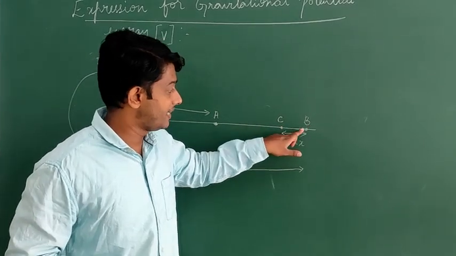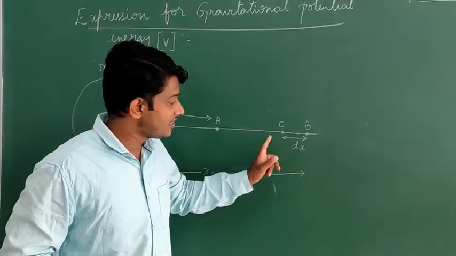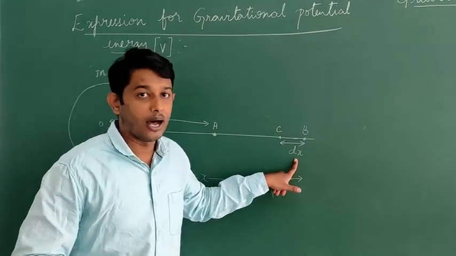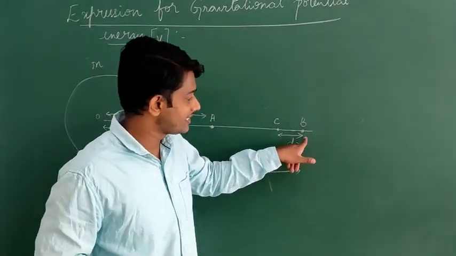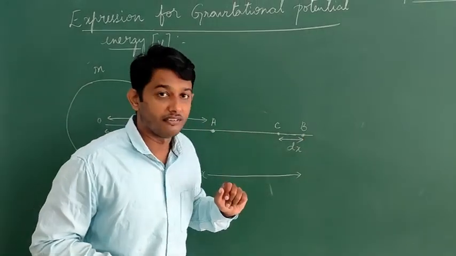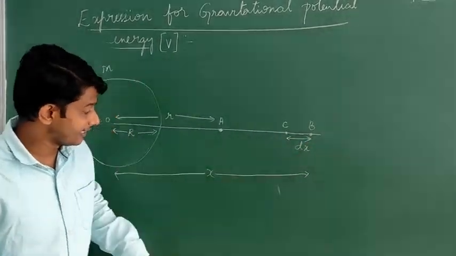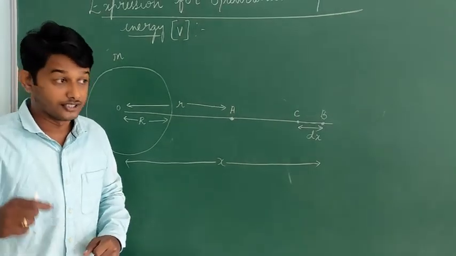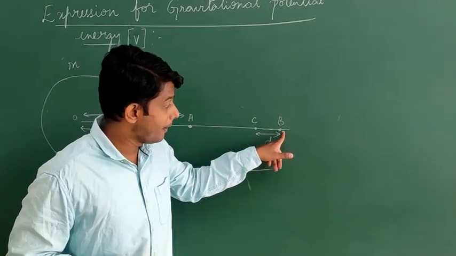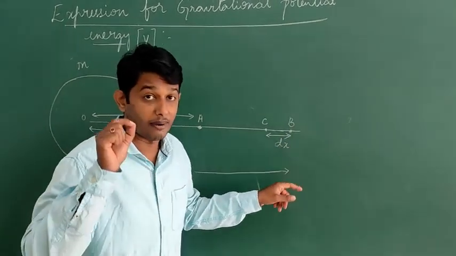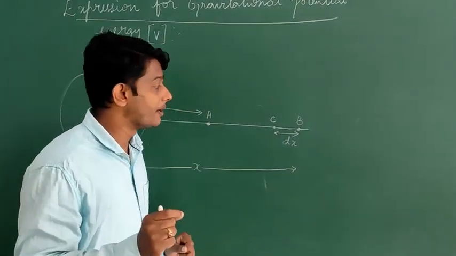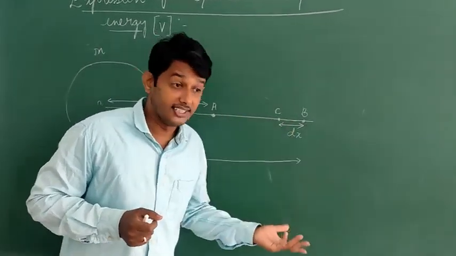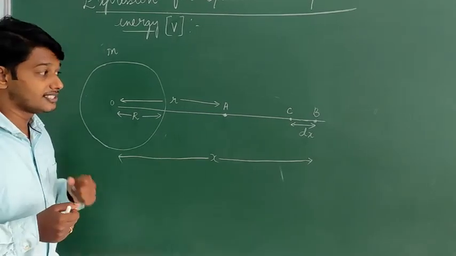Let us also consider a particle of mass small m, which is placed at the point B, at a distance x from the center of the Earth.